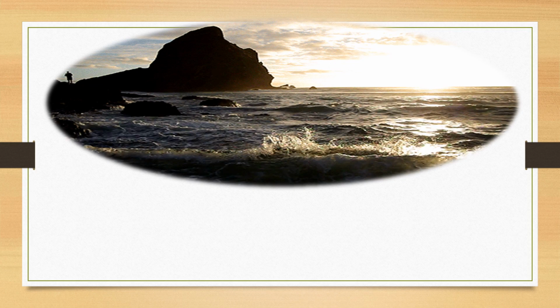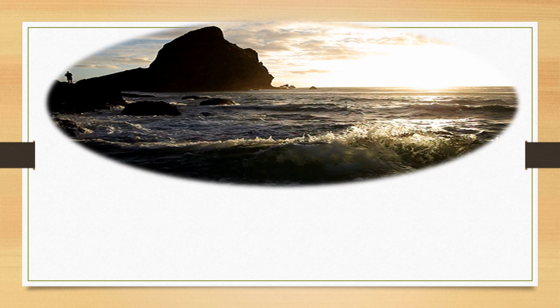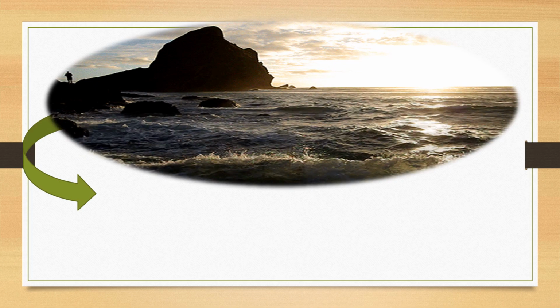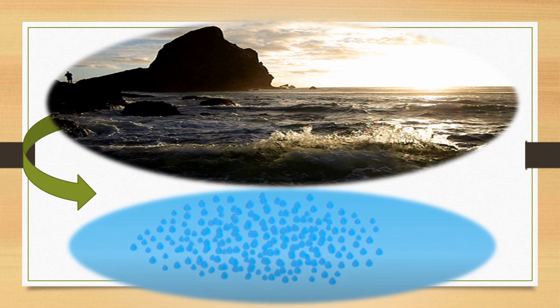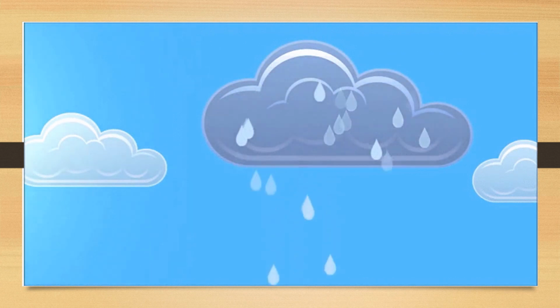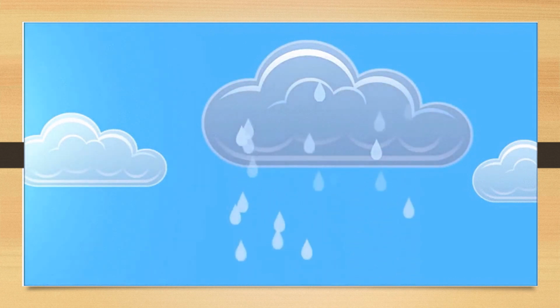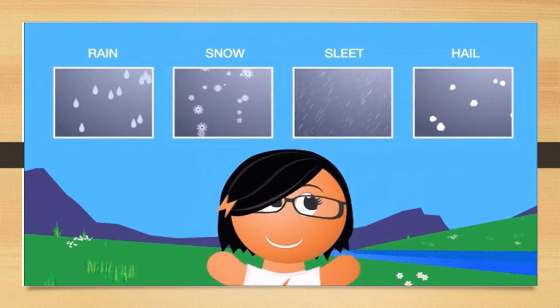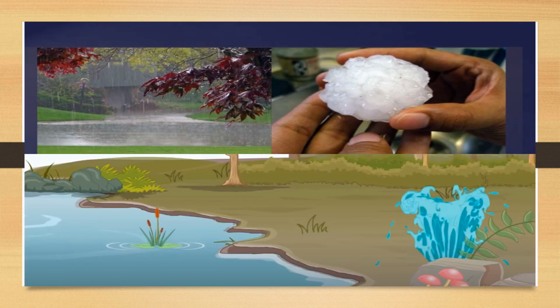You must have seen water in the oceans, rivers, and lakes. This water evaporates or turns into water vapor. This water vapor then goes up in the sky and forms clouds. These clouds rain down on earth. And sometimes, when it becomes very cold, water in the clouds falls down as snow.